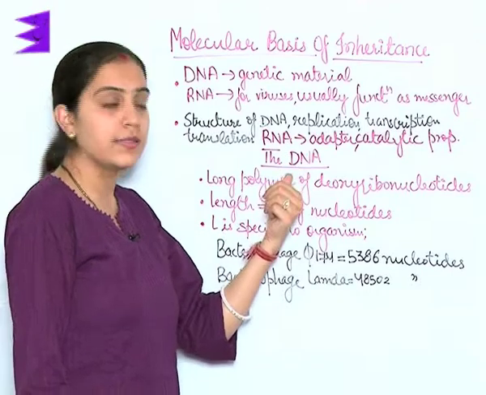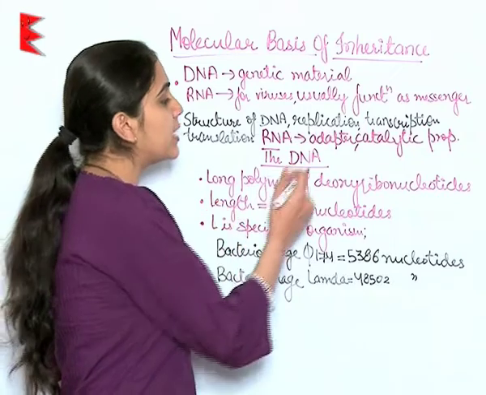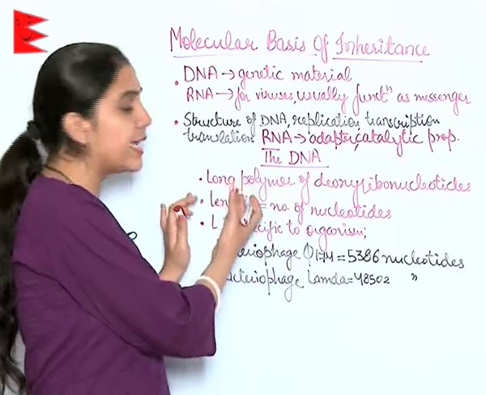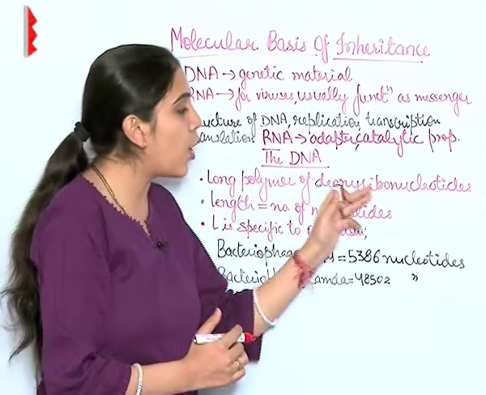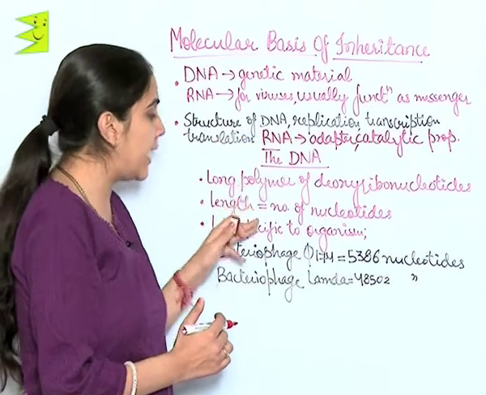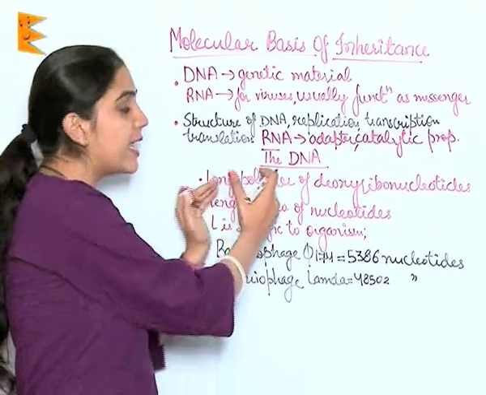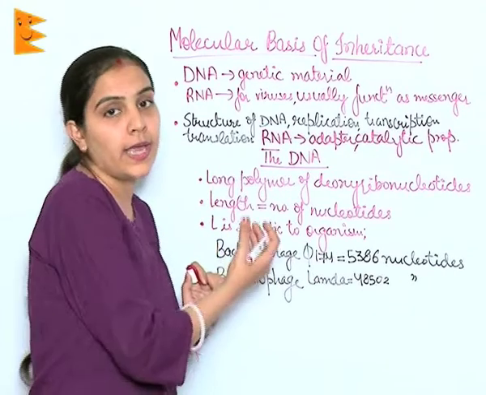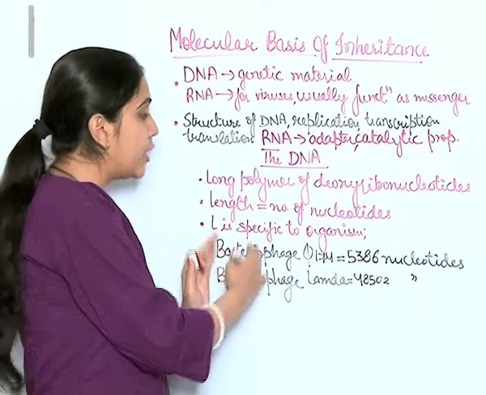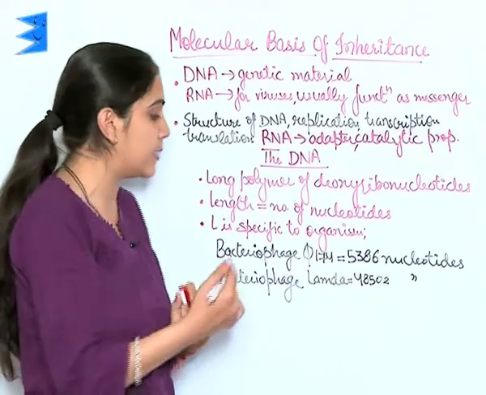Let's start with the DNA. As you know, DNA is deoxyribonucleic acid. It is a long polymer of deoxyribonucleotides, and the length of DNA is equal to the number of nucleotides present in it. This length is specific to the organism, that is, the length of DNA varies from one organism to another.